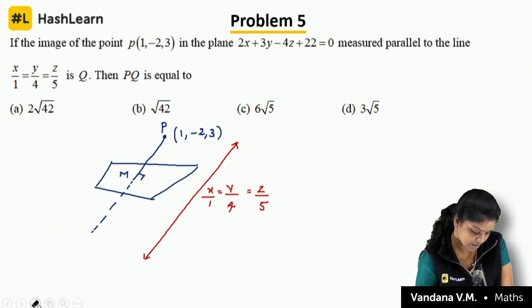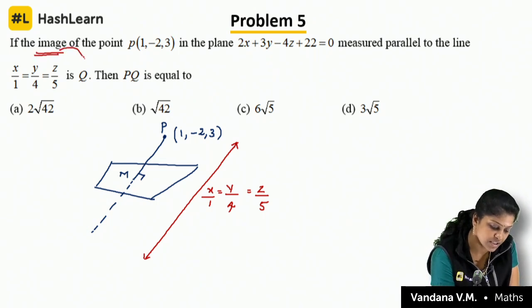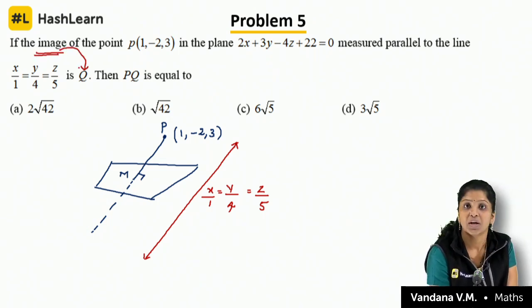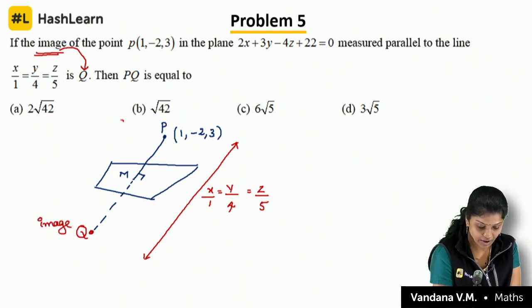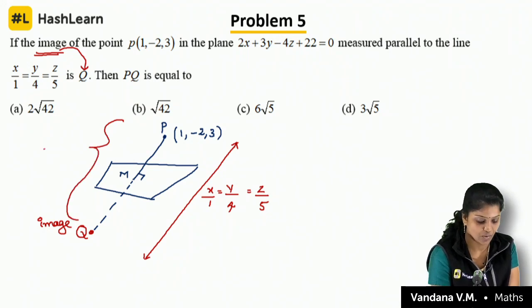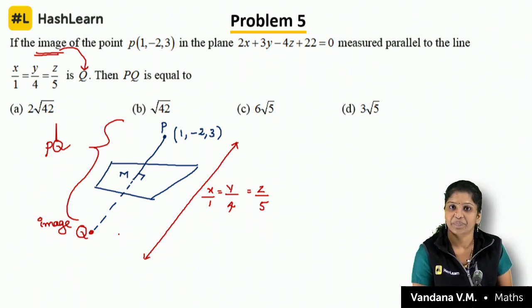So I should not take it as P dash, children. What are they telling? The image is measured as Q. Now I would like to find out PQ, the distance between P and Q. If I know the coordinate points of this, I can easily find out the distance between P and Q. Okay.